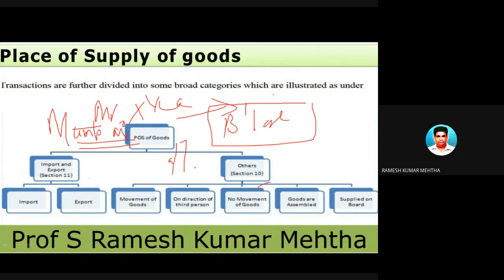But in between Bombay and Bangalore, somewhere, for example, a place in Andhra Pradesh, during the travel in the train, he purchases some water and food material, and the person who is selling these goods is going to levy GST. Now the person who is going to sell these goods to this person, Mr. X, whether he will charge GST, which GST, whether it is IGST or CGST or SGST.